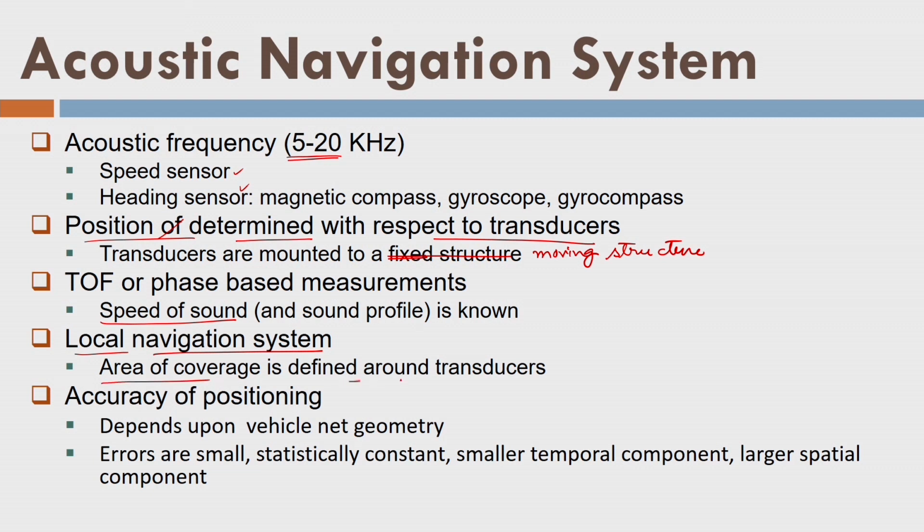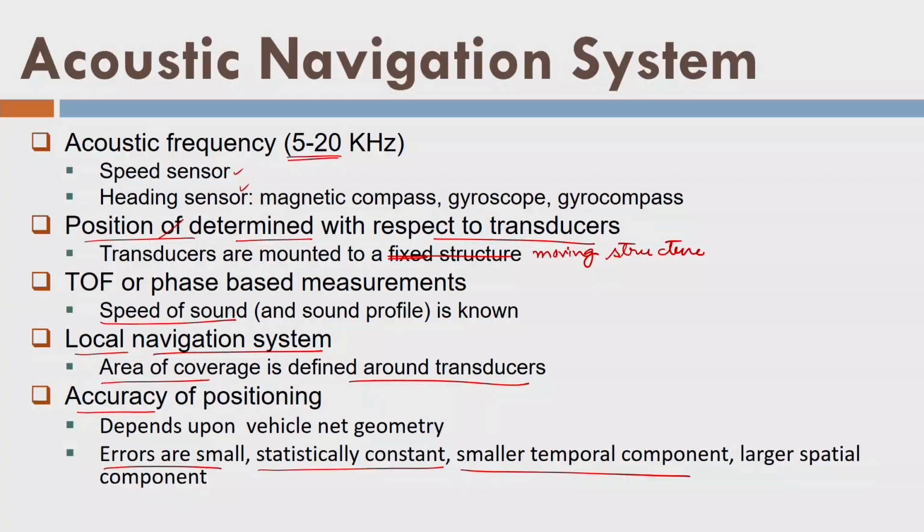Area of coverage is defined around the transducers or the reflectors. So it is an example of a local navigation system. What is the accuracy of positioning? Well, it depends on the vehicle net geometry or the GDOP, geometric dilution of precision, at a given instant. Errors are small, statistically constant, with a smaller temporal component but a larger spatial component. What's the meaning here? Errors are very small, but their spatial component is bigger compared to the temporal component. With time, errors are not increasing that much, but at a given moment, errors in space are much larger compared to the temporal component.